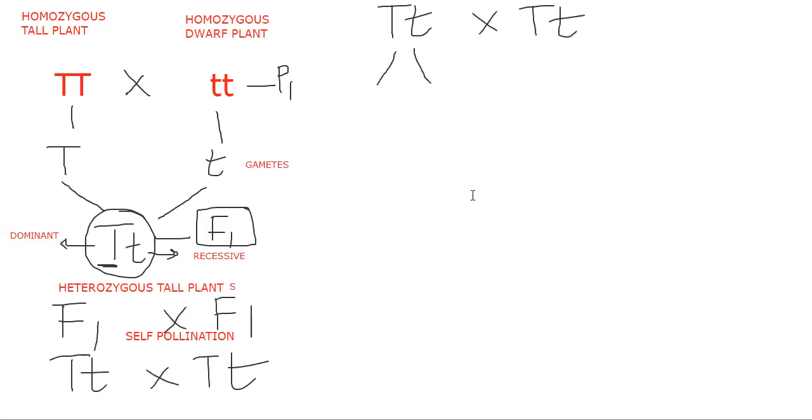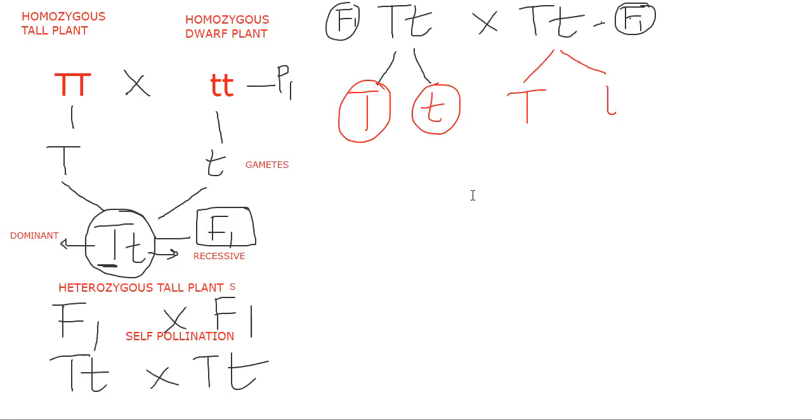This is an F1 plant and this is also an F1 plant, so we are doing self-pollination. The gametes are capital T and small t. Two gametes we obtain here, male gamete and female gamete.